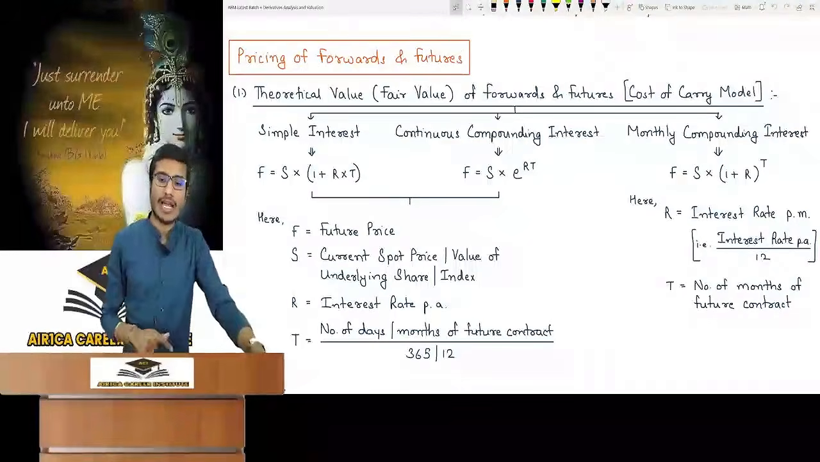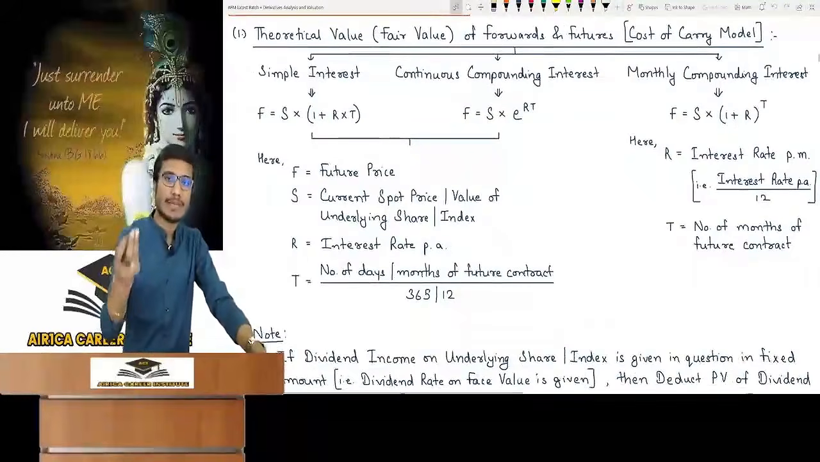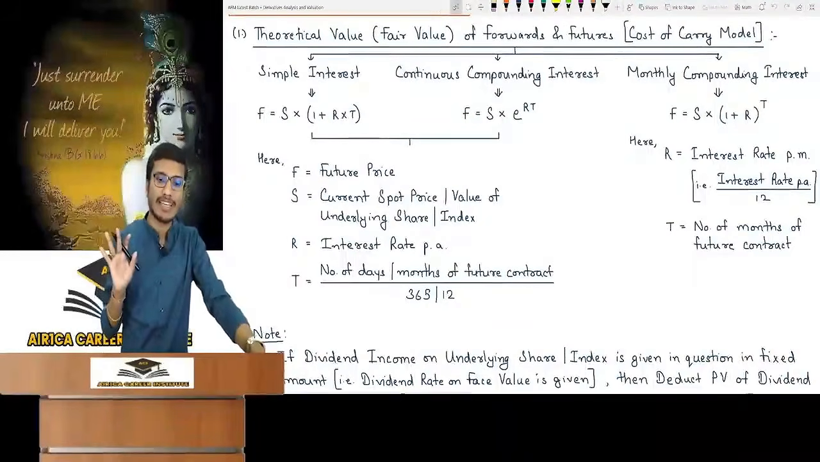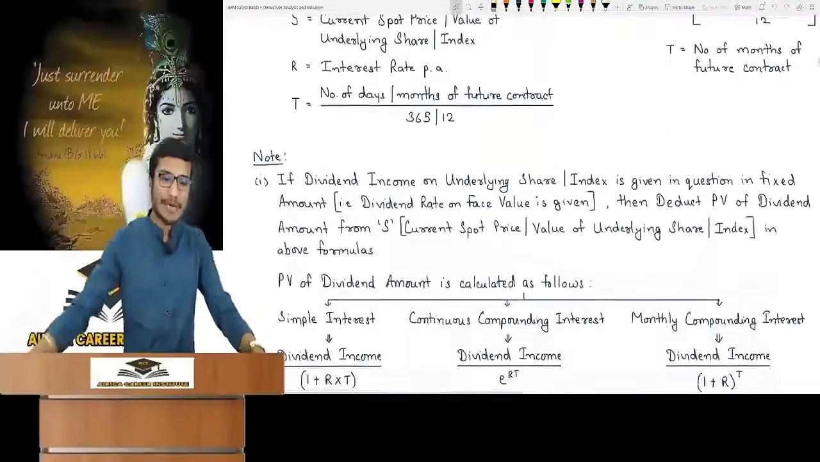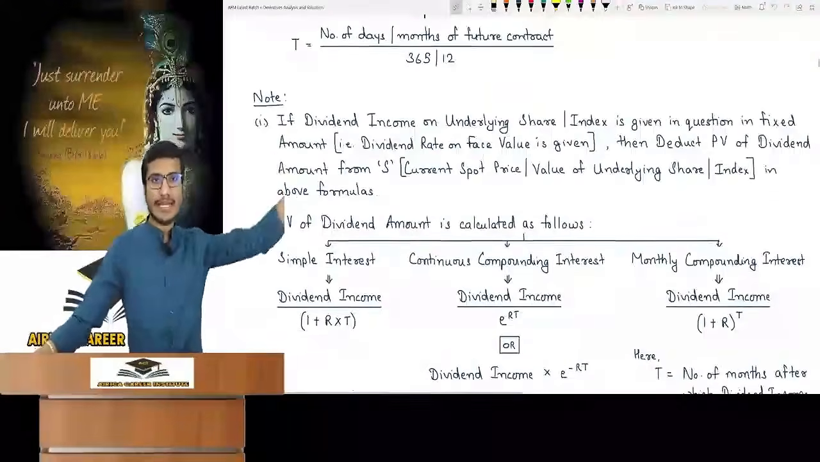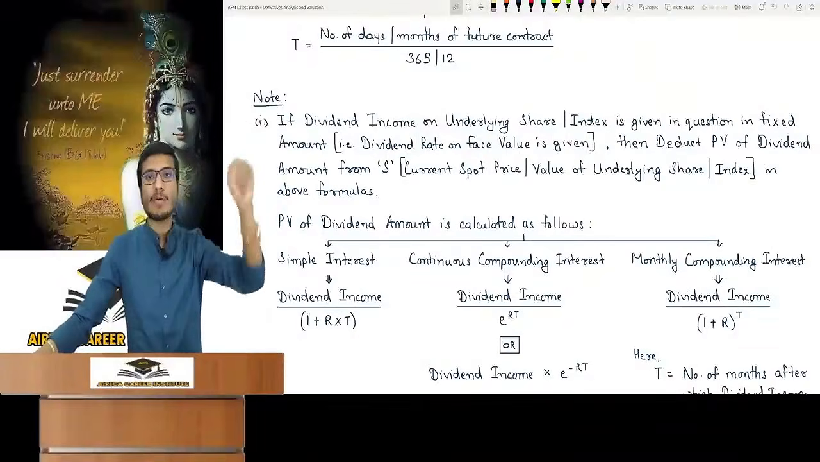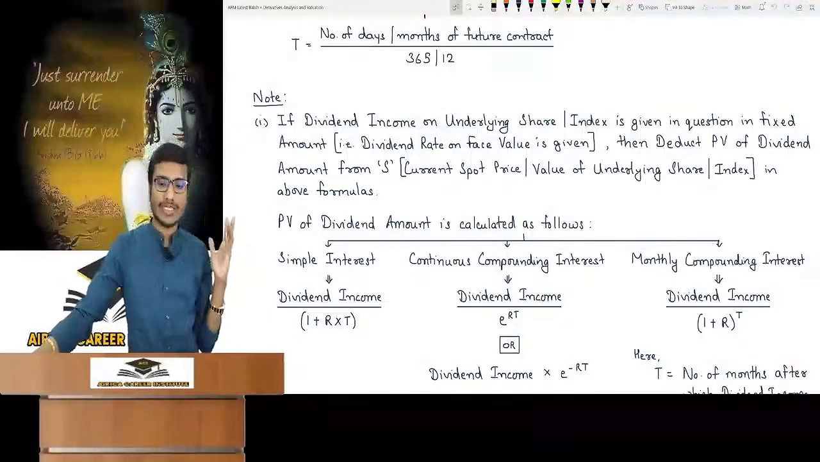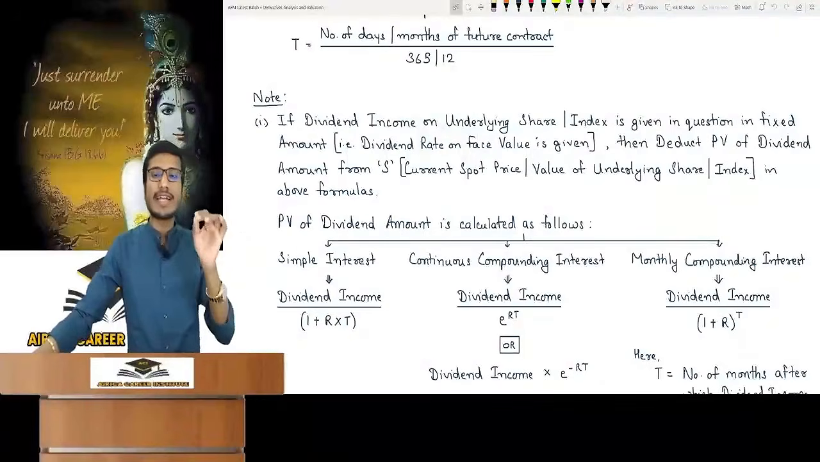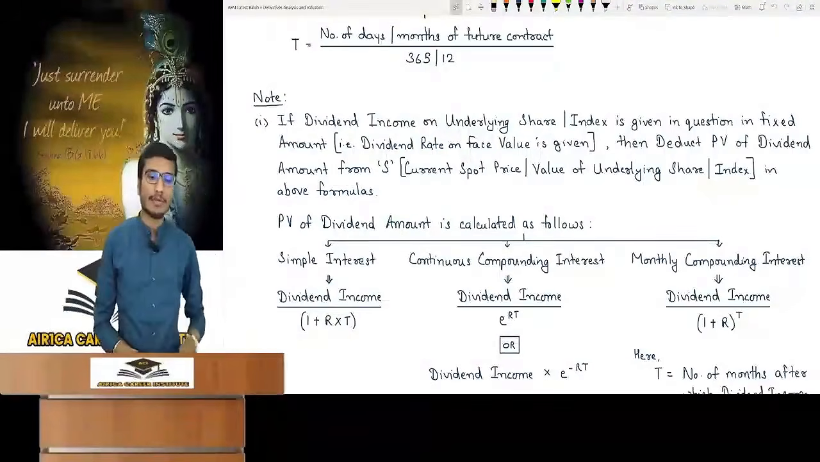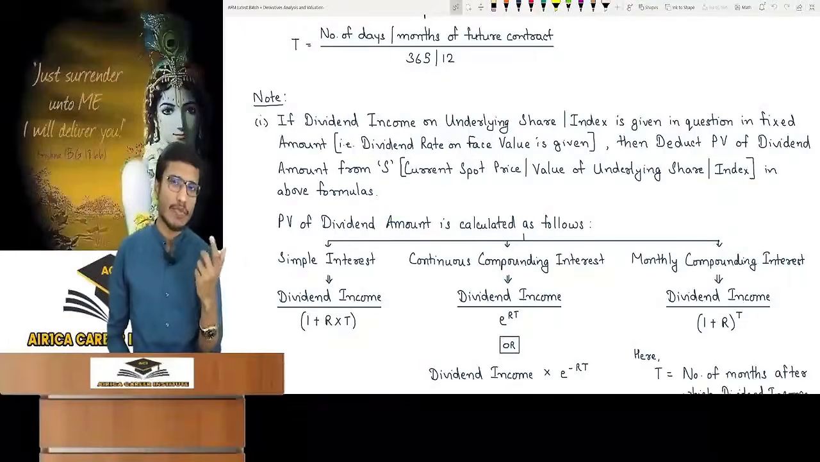So these are the formulas of basic mathematics for calculating fair value. There is nothing special in it that you have learned something new. Now look at this. If you want to see some adjustments, then I have written a note in it. The first note is: if dividend income on the underlying share or index is given in the question, in a fixed amount or as a dividend rate on face value, then deduct the PV of the dividend amount from S, the current spot price value of the underlying share or index in this formula.